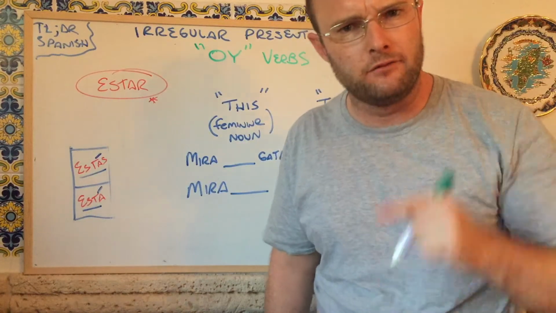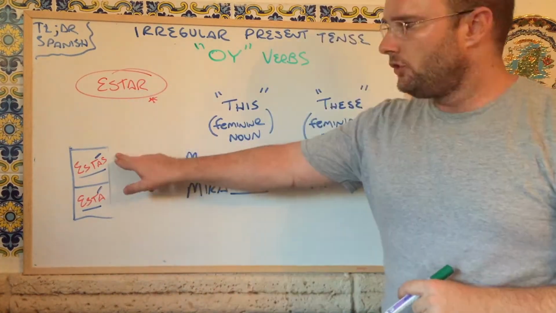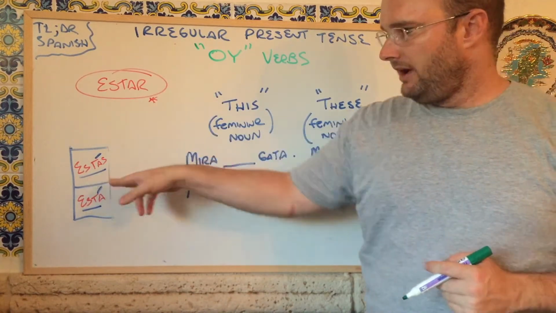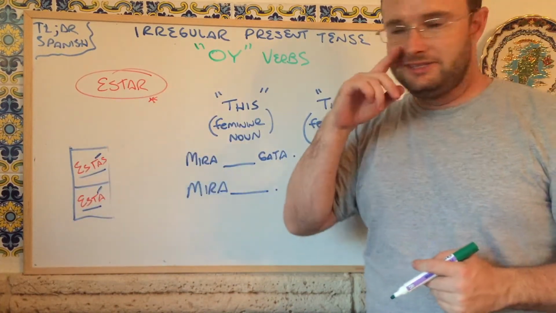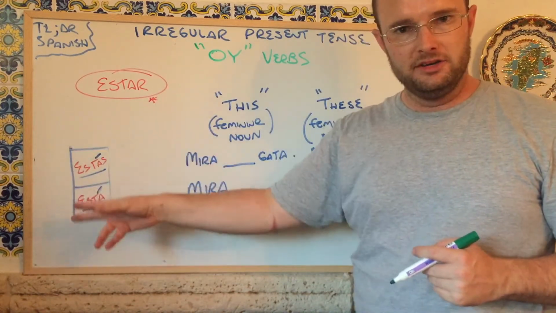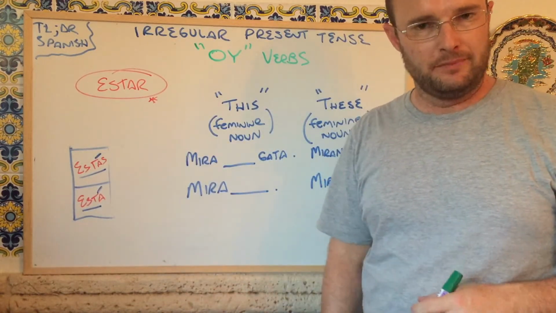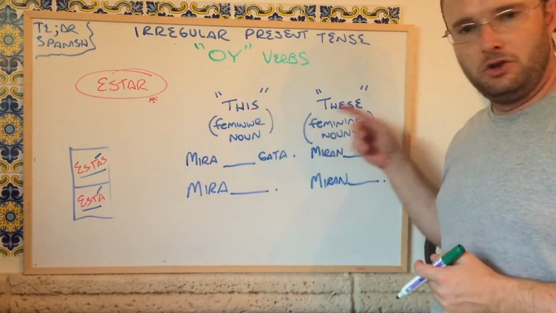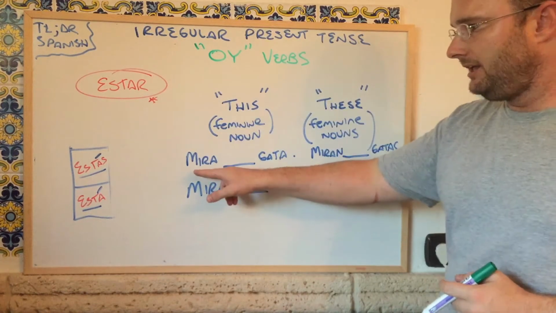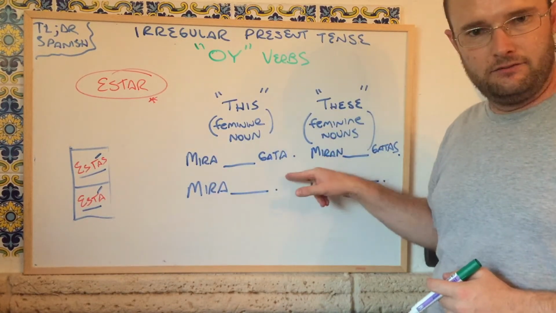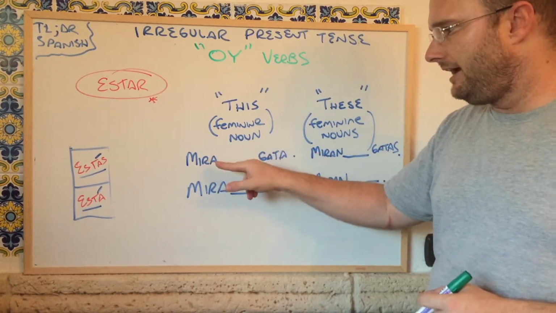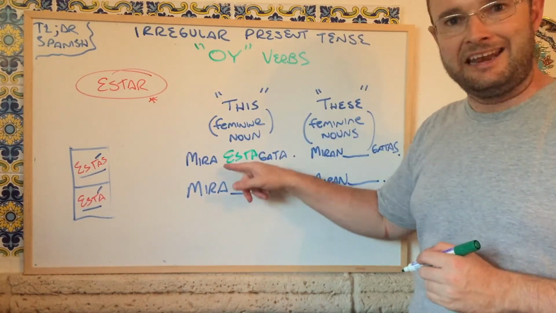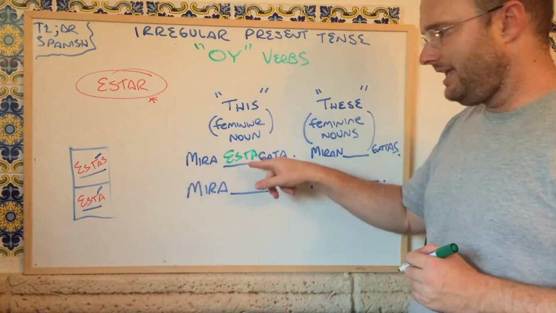Heck yeah, you stuck around for the hard part. Let's take a look. So with accent marks on these, that makes it the verb estar. The reason why there's accent marks on this as well is that we're going to use these two words in different things, but we're going to spell them differently. So one of the ways that we're going to use them is in order to say this or these. So if I wanted to say, look at this female cat, I can say mira esta gata. I don't have an accent mark on there. Notice how I'm pronouncing it. Mira esta gata.